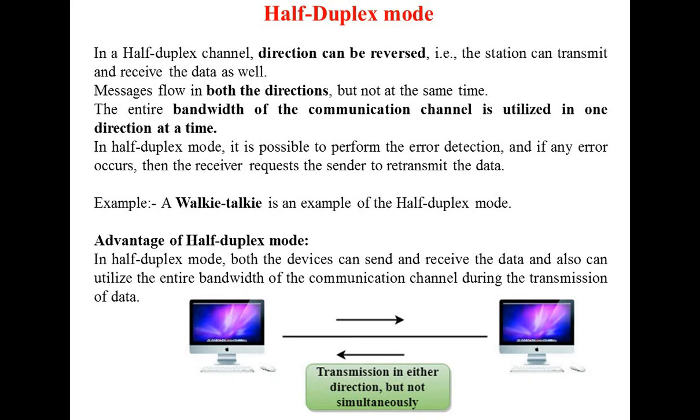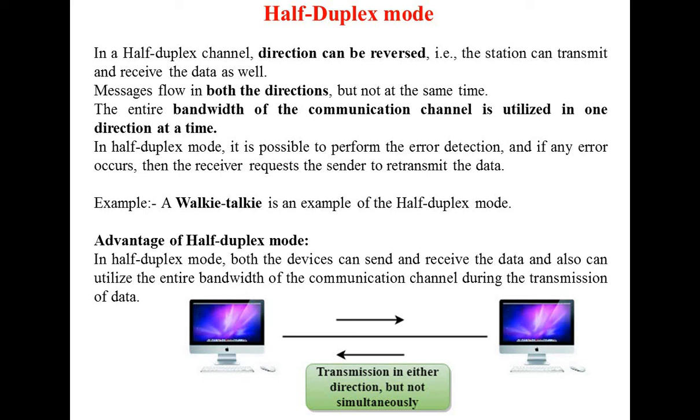The second one is half duplex mode. In half duplex the direction can be reversed. That is, the station can transmit and receive the data as well. First, in simplex only data transmit was possible, so the sender was sending and the receiver was receiving. Here it can be possible for the message to flow in both directions, but not at the same time. Remember this: they can transmit the data but not at the same time.